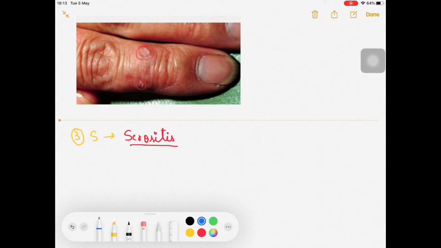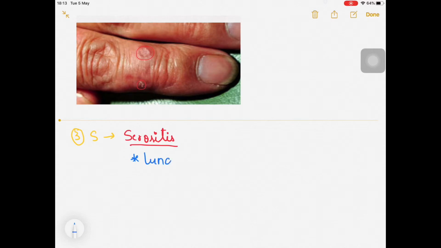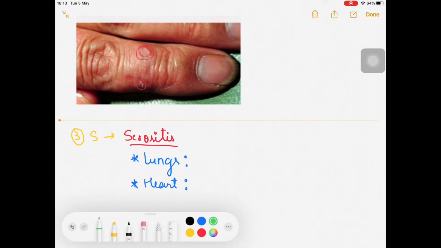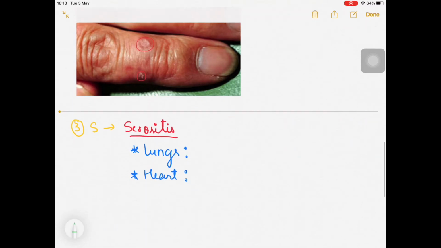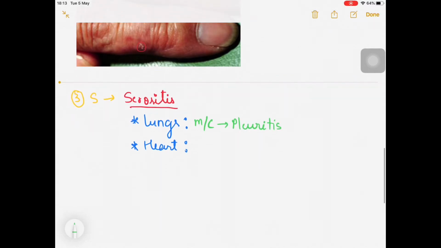What are these two components? One is lung and one is heart. What you should know is that the most common presentation in the lung is pleuritis. If you talk about serositis, that is pleuritis, and in the heart that will be pericarditis. That will be most common over here.